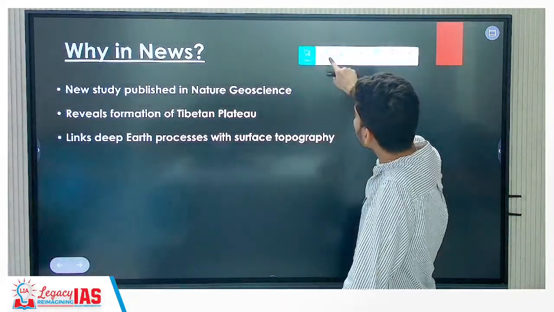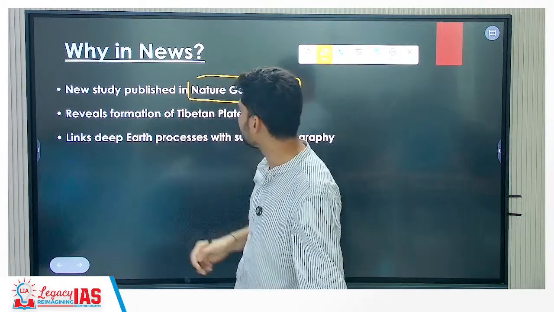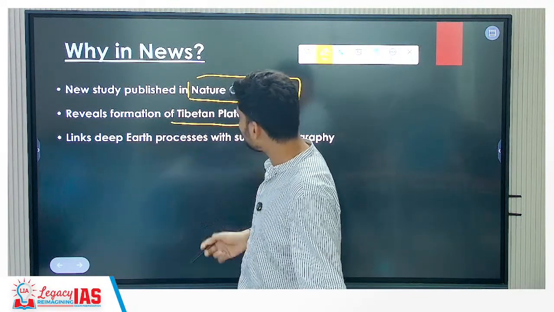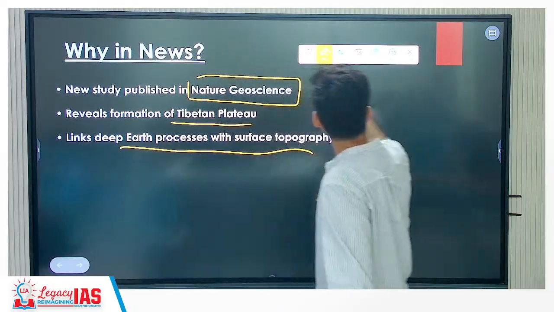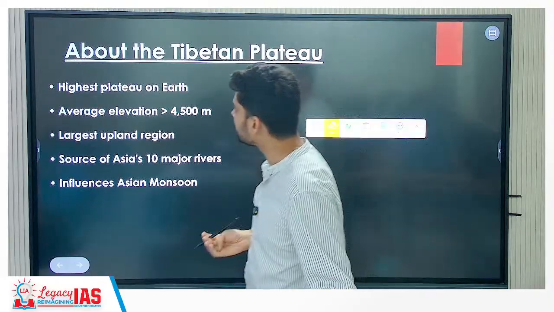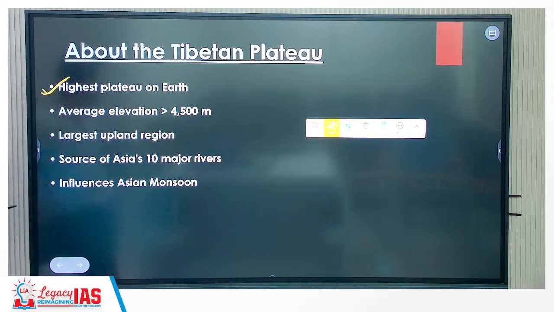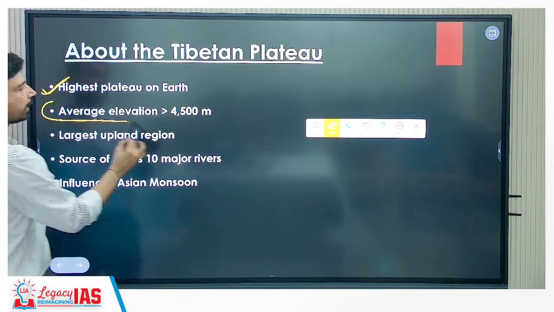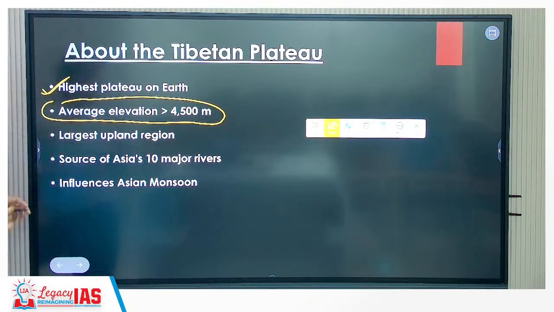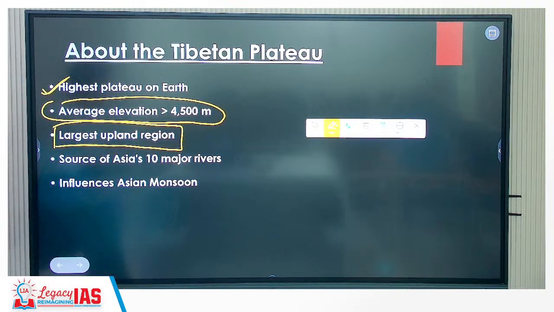Now some new information has come out, and the study was published in Nature Geoscience magazine. It reveals information about the Tibetan Plateau and links deep earth processes with the surface topography. What is this new information? That's what we have to understand. But before that, the Tibetan Plateau is considered the highest plateau on the entire earth. Its average height itself is more than 4,500 meters. It is the largest upland region of the entire world, so not only the highest but maybe also the largest plateau in the world.